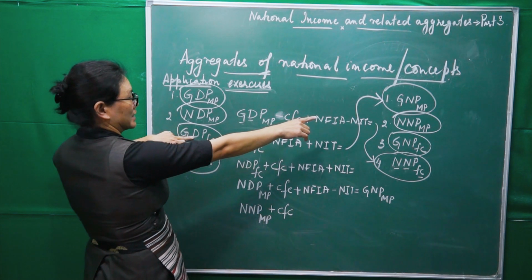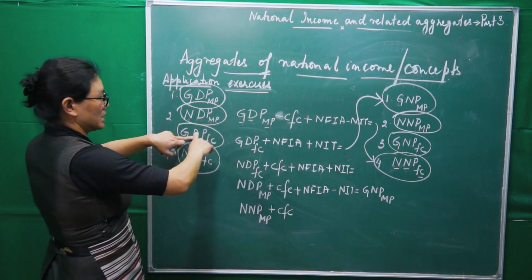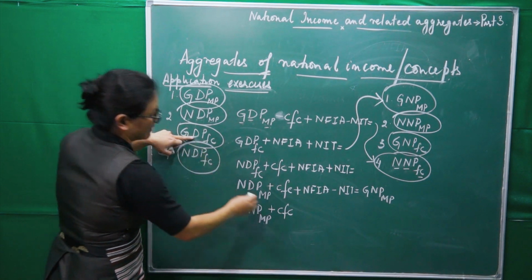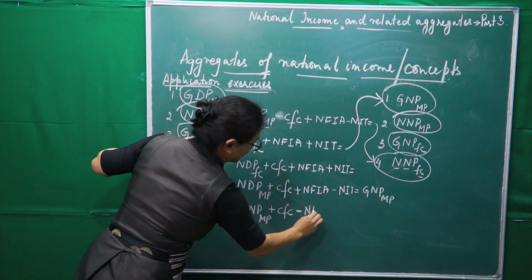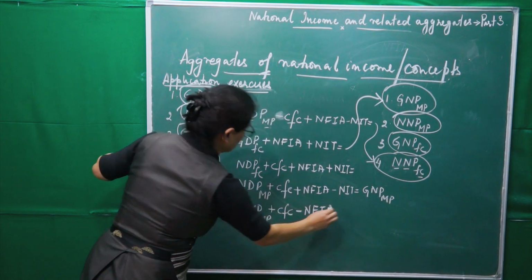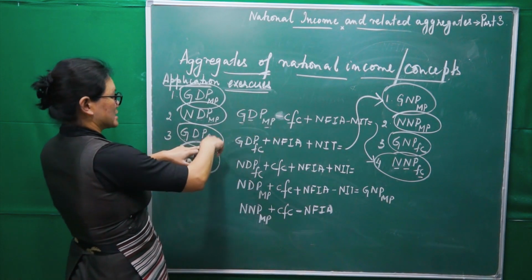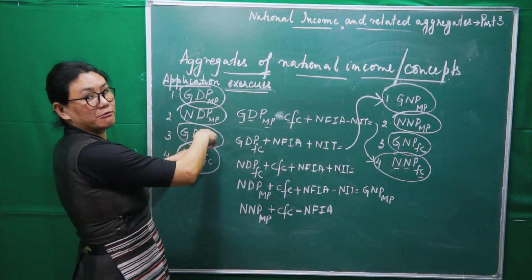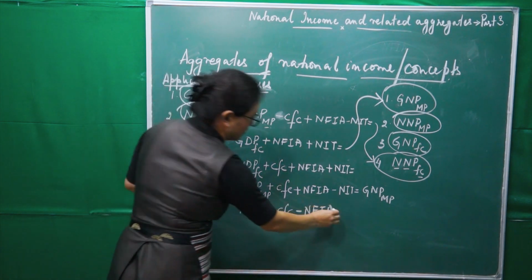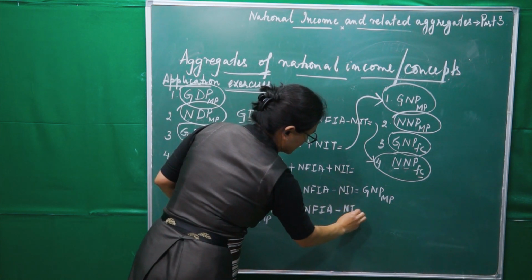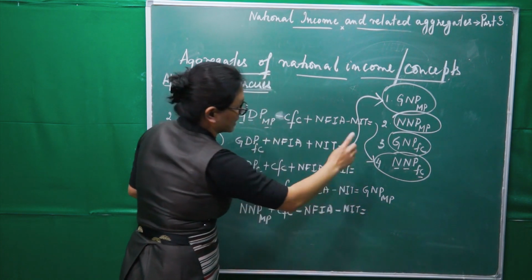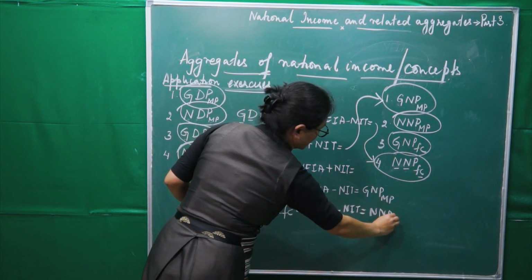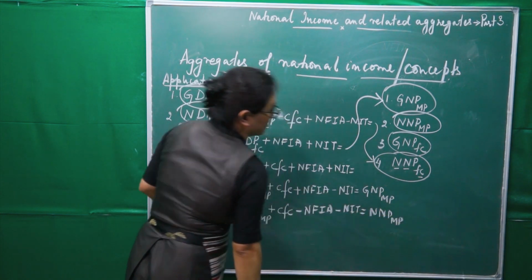Then national into domestic, what do we have to do? Minus NFIA. Then we go for market price and factor cost. So market price into factor cost, what do we have to do? Minus NIT. We will get this one, NNP at market price.